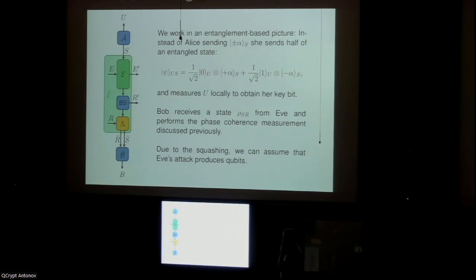However, we have an additional sort of structure on this map E tilde here, or let's say on E, that it does not signal from up here, from S to this R down here. And we want this sort of property to be retained under this squashing operation. So what we want is this squashing operation should not introduce any signaling where there was none before. And so we require that the squashing operation does not signal from S to R tilde.